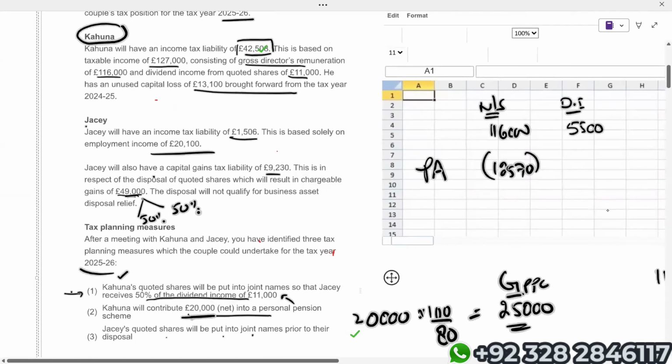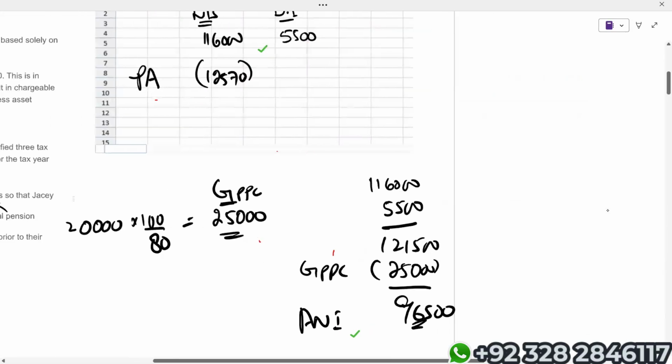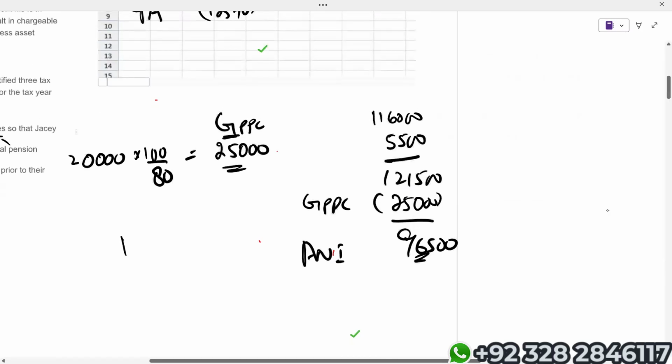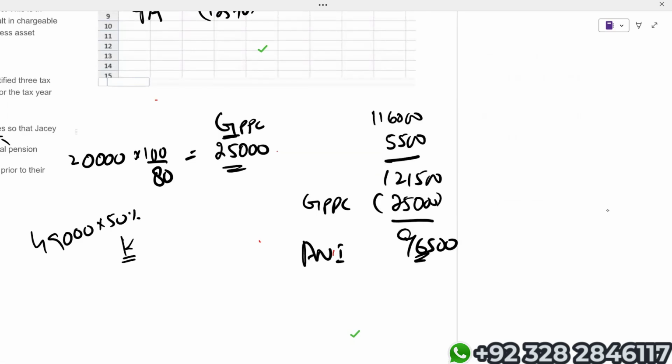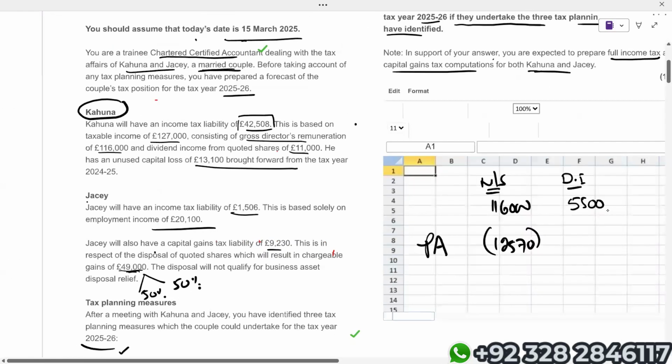One more thing, Jesse is having a capital gain of 49,000. Now try to understand. Look at point number 3 of the tax planning measures. Jesse's quoted shares will be put into joint names prior to their disposal. So this capital gain will be split 50-50, which means the capital gain for Kahuna, if you take 50% of 49,000, is 24,500.